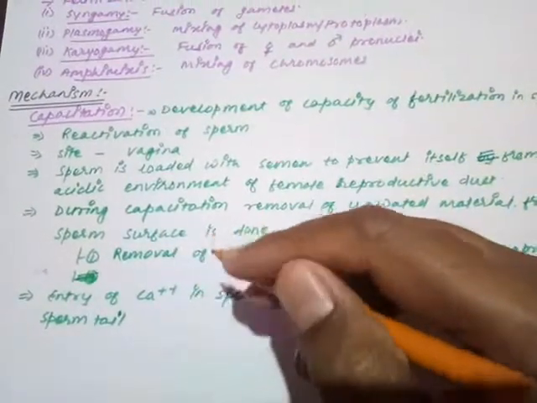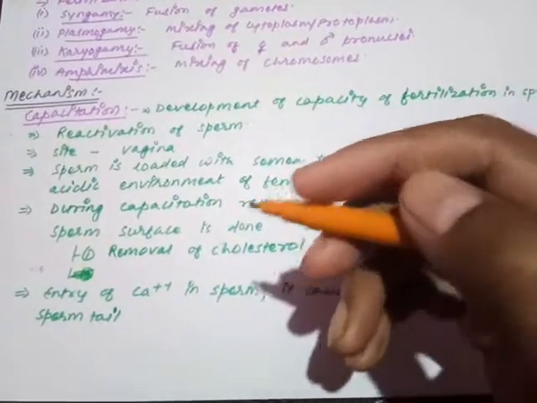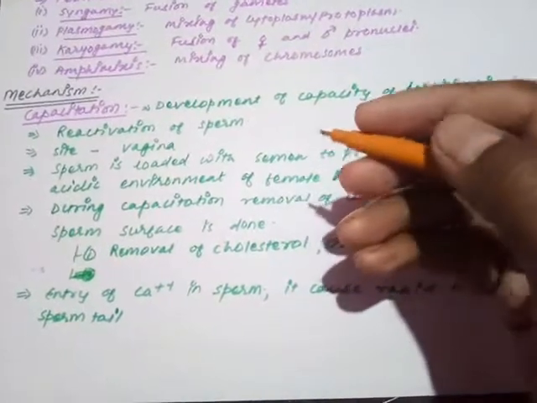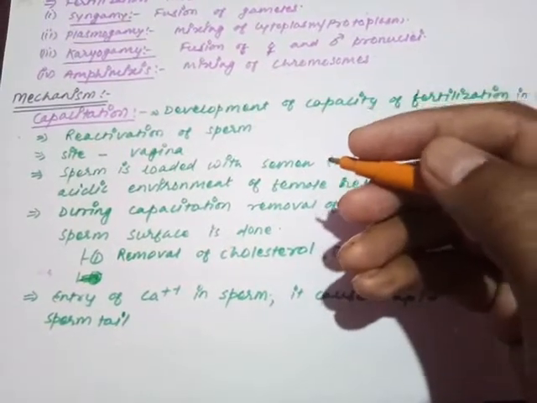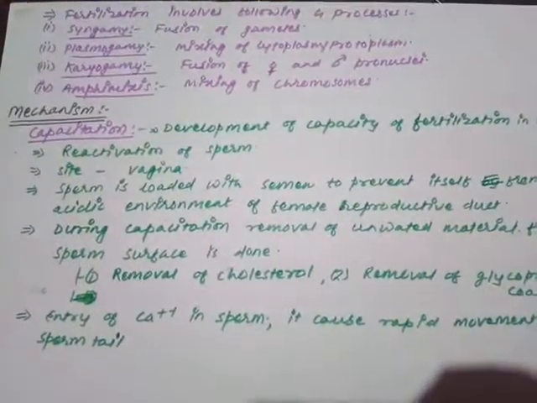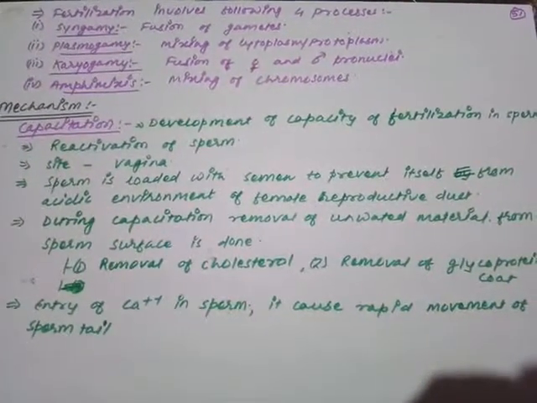And if it is being asked why these materials are being loaded, if it has to be removed out, so to neutralize the acidic environment of the female vaginal tract. So this is what. Now moving on to the next mechanism or next process of the fertilization in the human